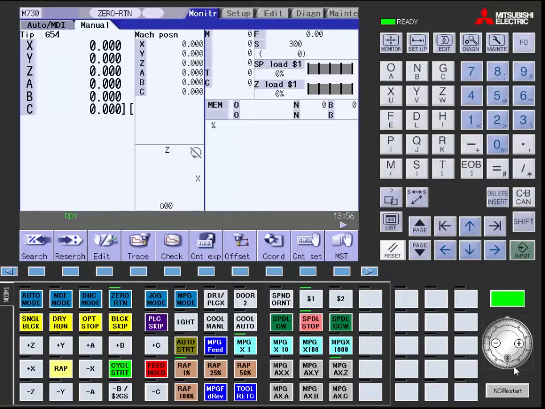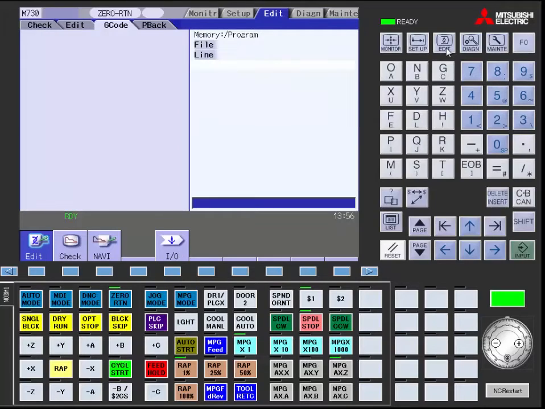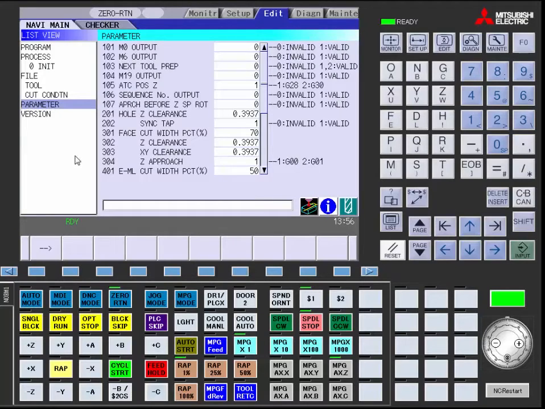Today we are going to discuss Navi Mill, Mitsubishi Electric's conversational programming software built into the M700 and M70 control platforms. In order to get started, the first thing you need to do on your keyboard is hit the edit screen. This will bring you a submenu for Navi. Before we get started with programming, we need to set up the parameters for the Navi Mill.